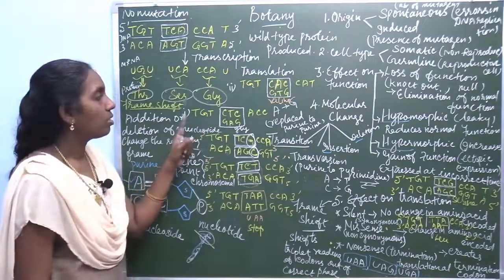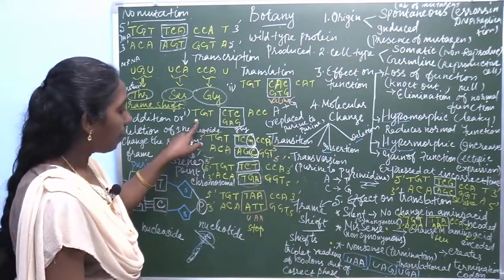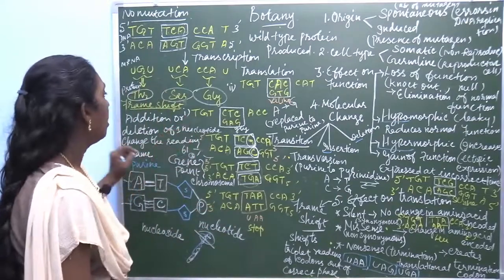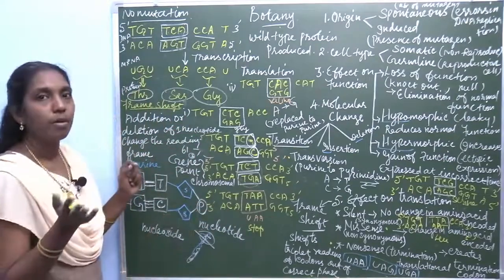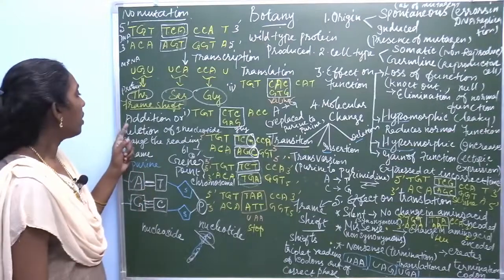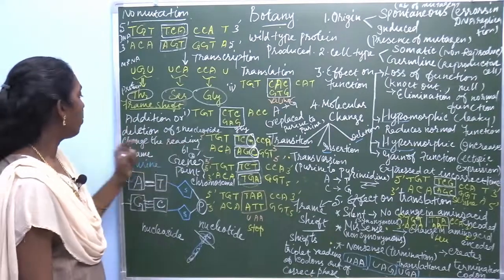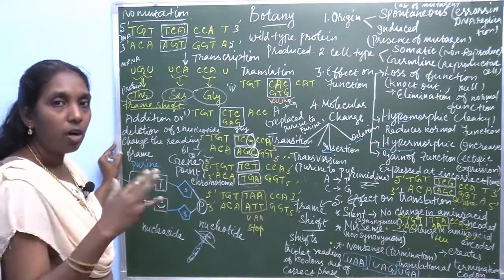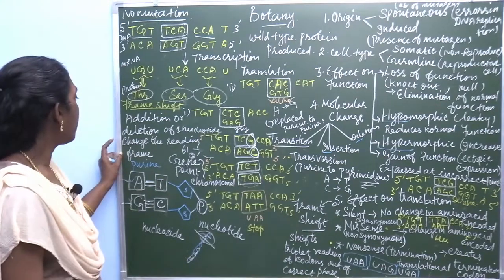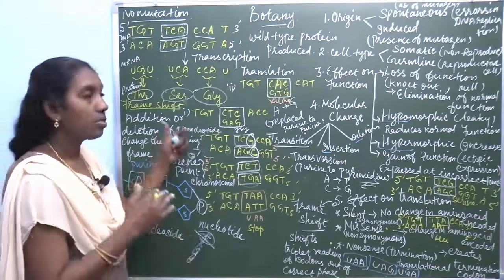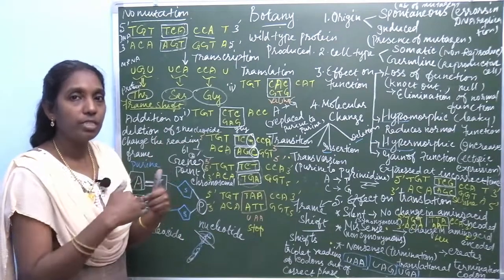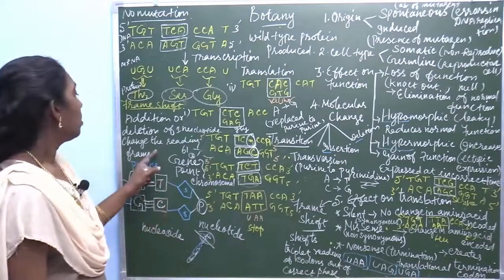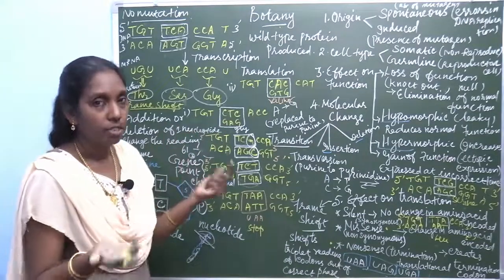Example, the first one. Frame shift happens because of addition or deletion of nucleotides, either addition or deletion of one nucleotide. When one nucleotide changes, it shifts the reading frame.